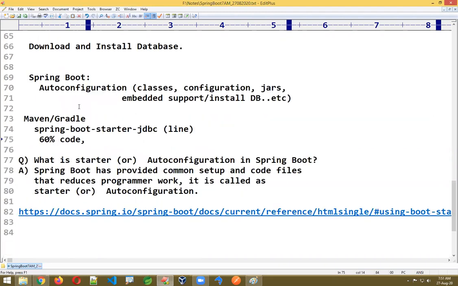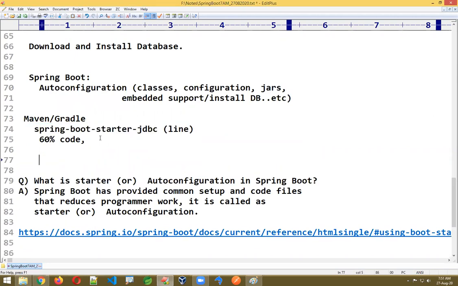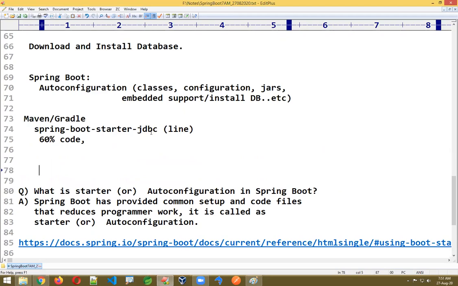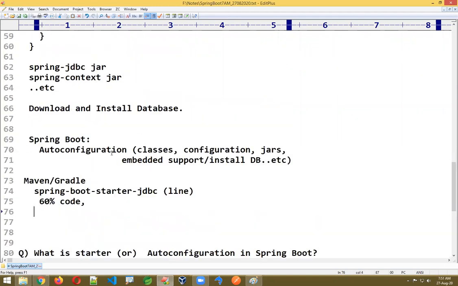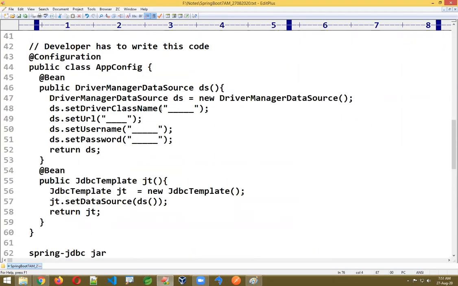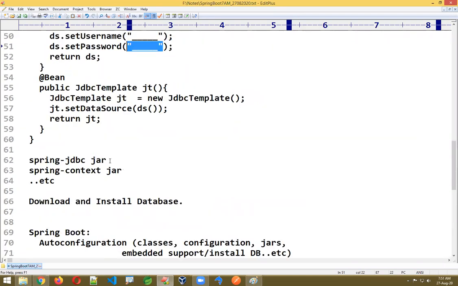But it's not over, some work we also need to do. If we add the starter, that is fine. It will give some classes, the driver class, something like loading the driver class and creating the statements, and support code for database operations, everything it is providing. But if you look properly, you need to pass some inputs. What is the driver class name? What is the URL, username, and password? You need to pass some inputs.